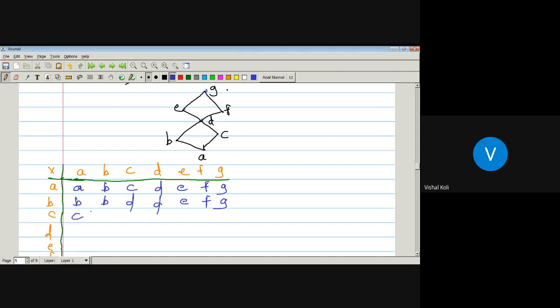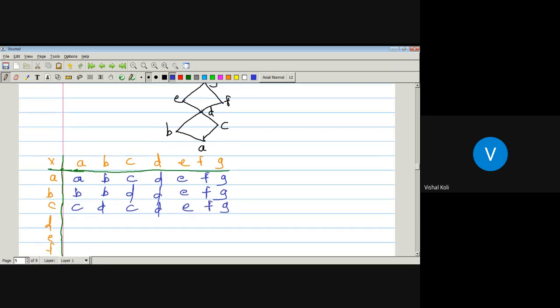C join A is C. C join B is C. C join C is C. C join D is D. C join E is E. C join F is F. C join G is G. Now, D join A is D. D join B is D. D join C is D. D join D is D. D join E is E. D join F is F. D join G is G.